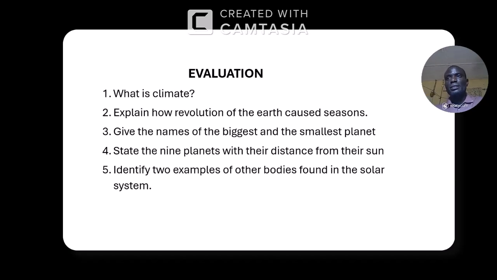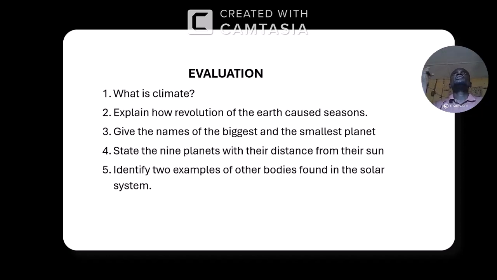Along the revolution, the orbit is elliptical. It's not a perfect circle. The orbit of the earth around the sun is not a perfect circle. If it were a perfect circle and the earth axis were standing straight, there would be no problem; we would probably have the same season throughout the year.